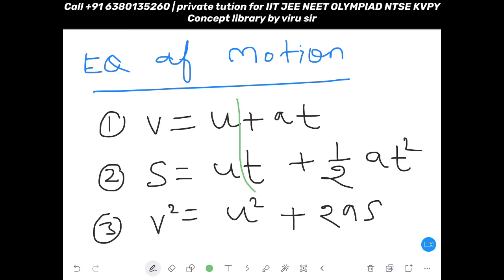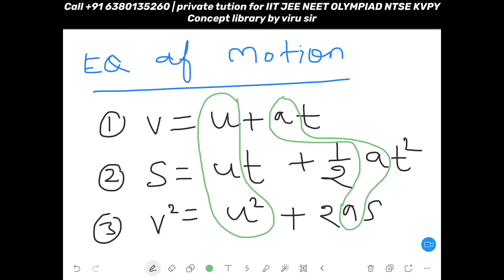Okay, now you can see in all the three equations, your first term is made up by U. You can also see in all the 3 equations, in the second term you have acceleration, right?